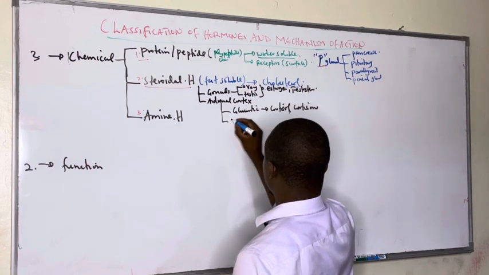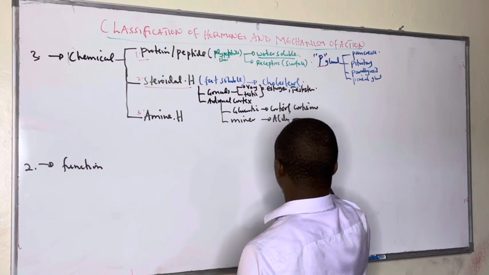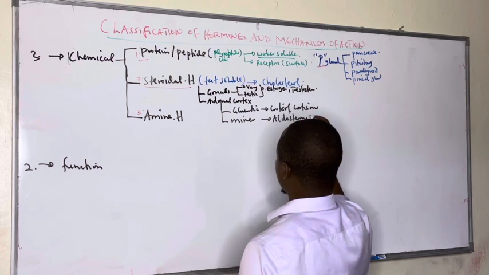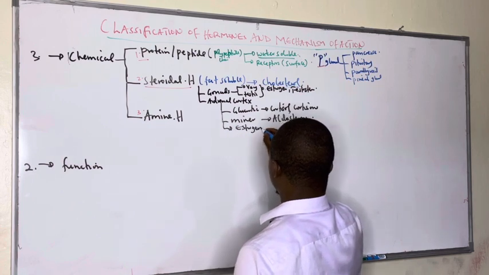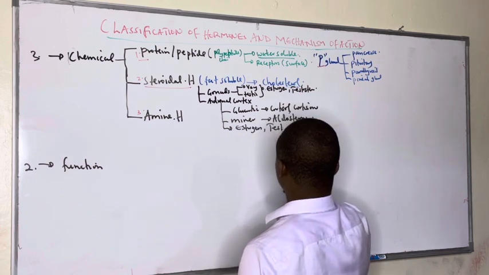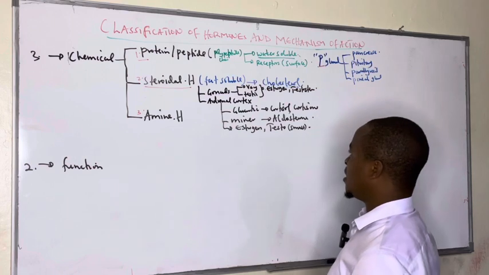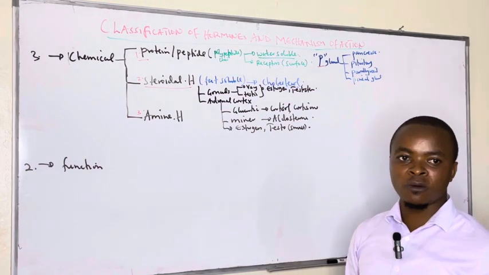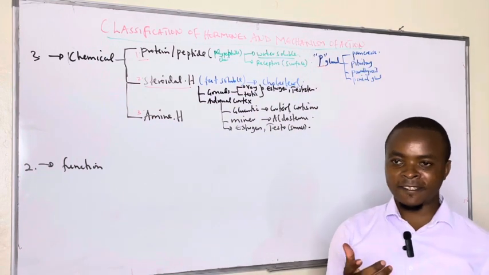Then we saw mineralocorticoids, which is aldosterone, and still a smaller portion of estrogen and testosterone in a smaller amount. These hormones are known as steroidal, derived from cholesterol, which is a fat.